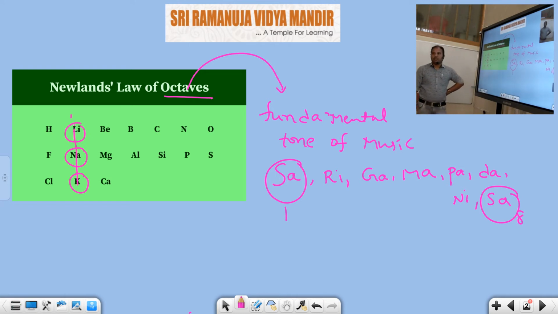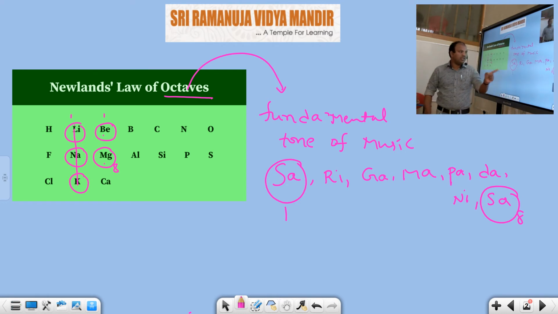similar chemical properties. If you take beryllium and give it numbering 1, obviously magnesium will be given 2, 3, 4, 5, 6, 7, 8. That means the first one and the eighth one have similar properties. He said that the properties of the eighth element starting from the first element are repeated, like a fundamental tone of music.